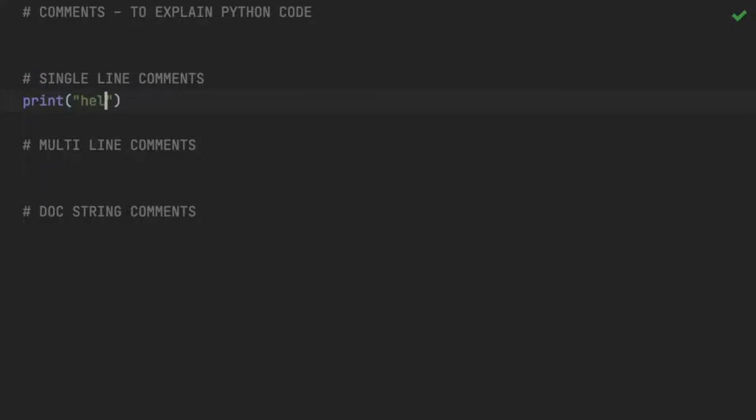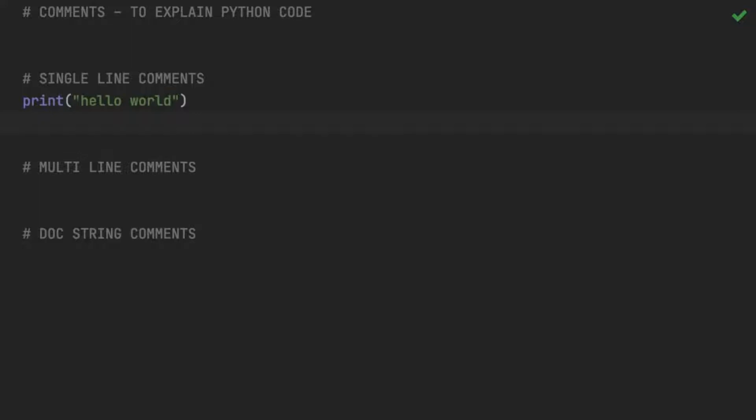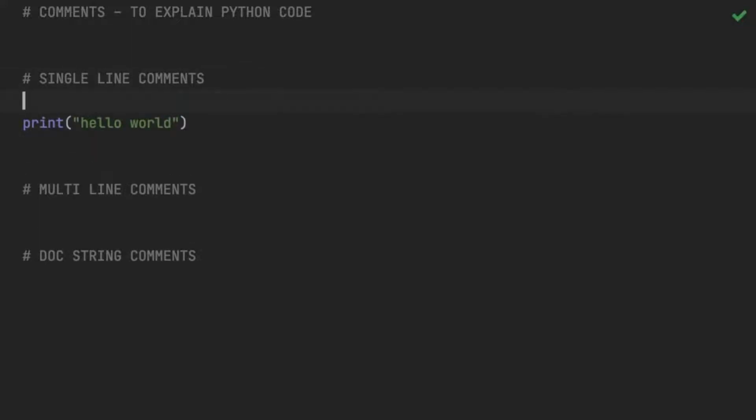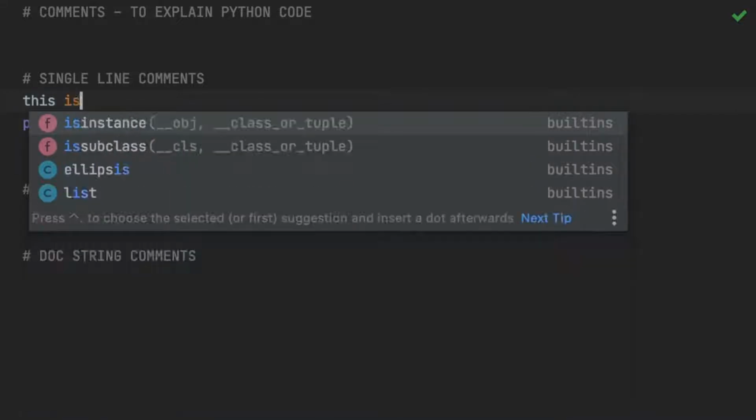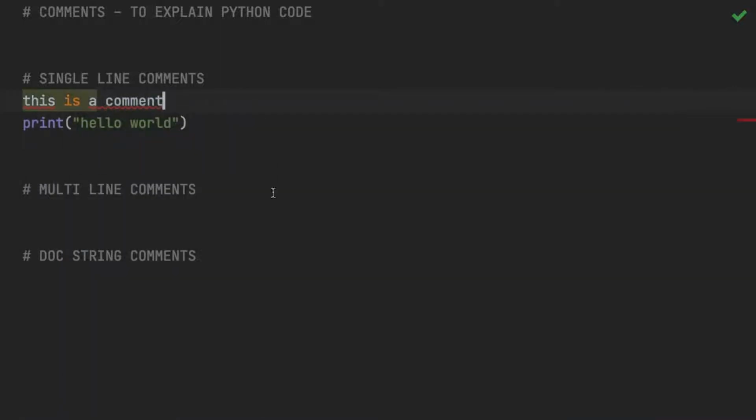Hello world. If I have to comment out this, for example, if I have to explain something about the code below, for example, this is a comment. At the moment this is not a comment because this is part of code, so the interpreter can read this. If you have to put this as a comment, all you need to do is give a hash in front of it. So this is more readable. So this is a single line comment.